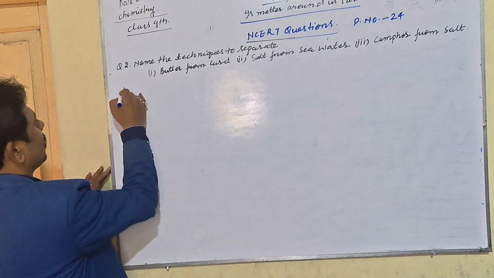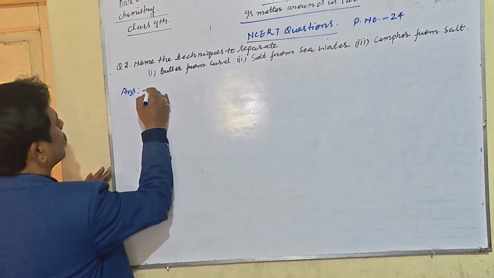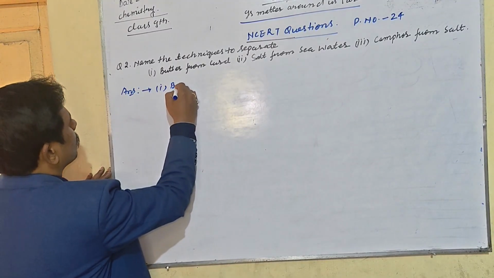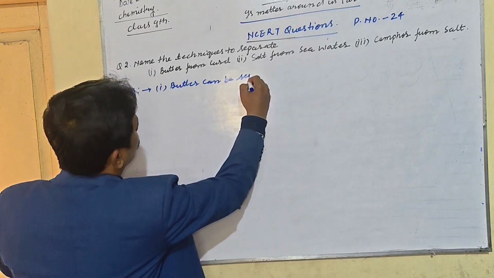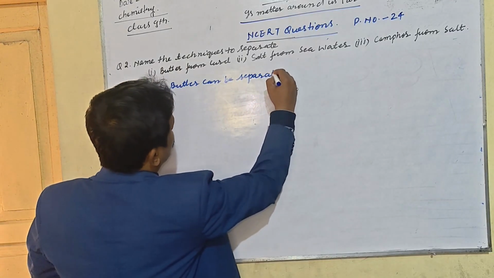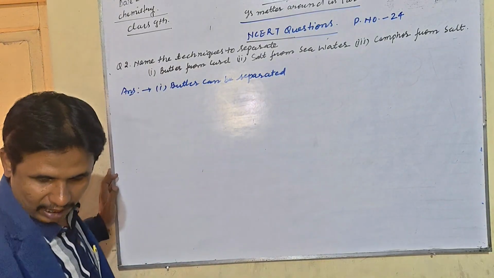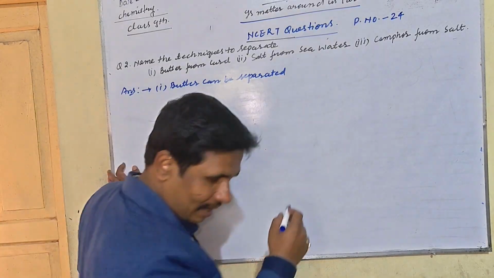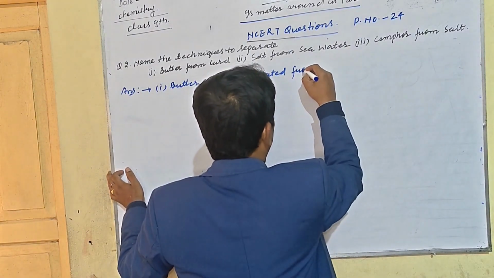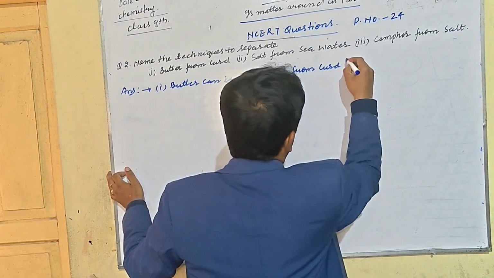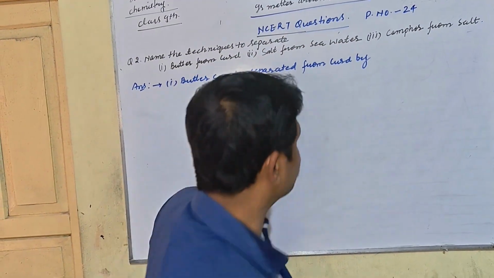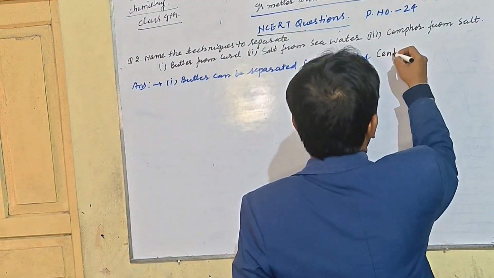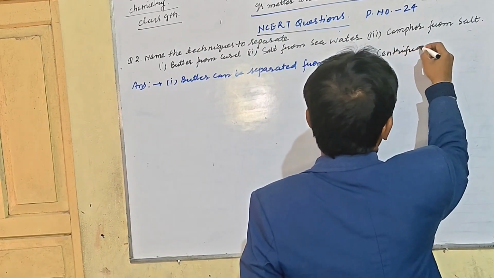Answer 1: butter can be separated from curd by centrifugation or churning.